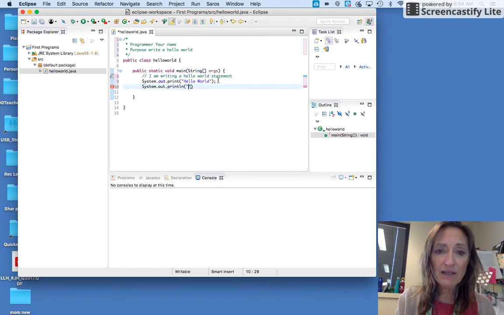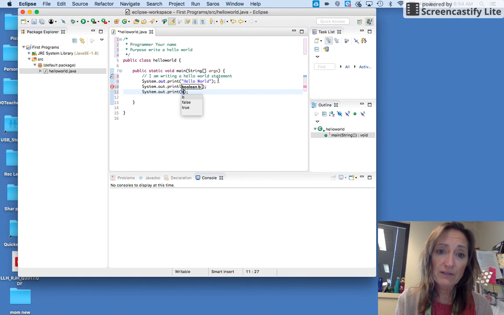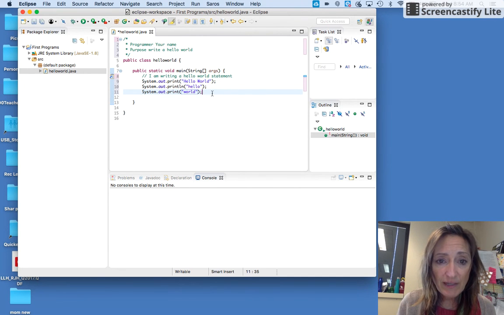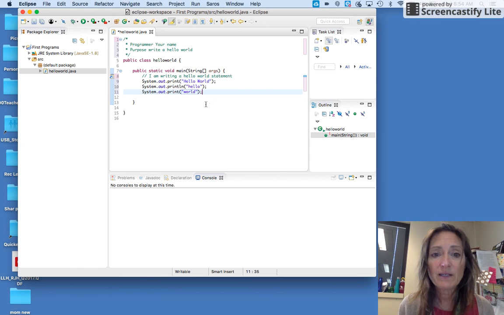Println means print this stuff, then put in a new line character. So I'm going to say hello, semicolon, and System.out.println world. So technically what should happen here is it'll say hello world, then it'll say hello on the same line. Then a new line will get put in. Let's run it and just look at what happens.